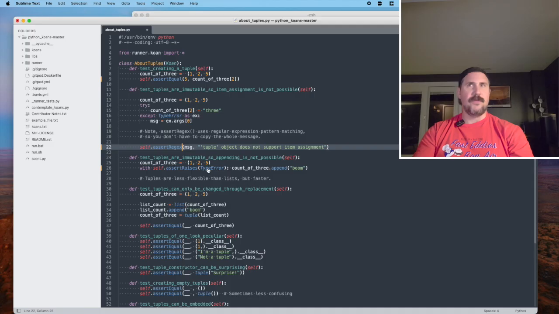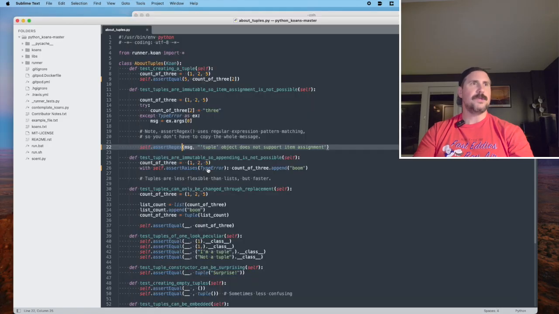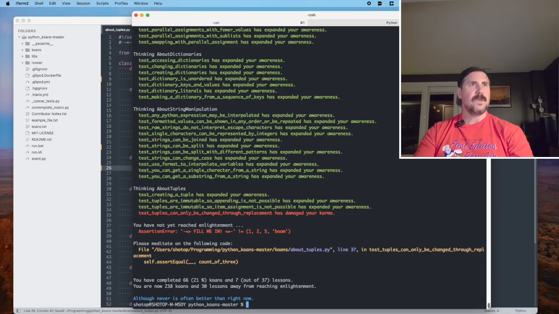Let me just run this again and see. All right, so you have not yet reached enlightenment. So that was not correct. Okay, so you have attribute error, tuple object has no attribute. Oh, so it must be attribute error. Let me try that and see if that's correct. Run it again. And that was correct.